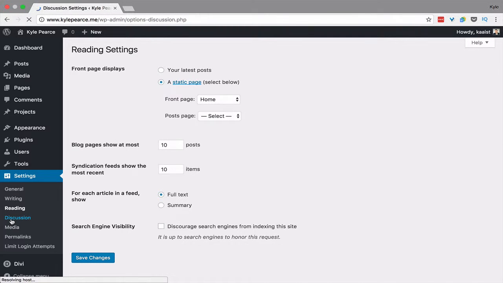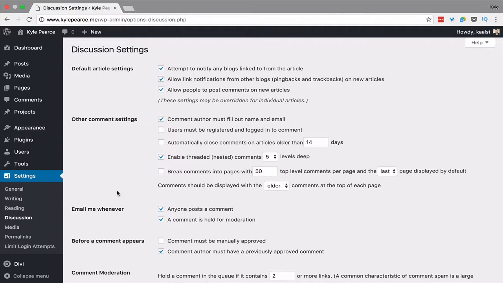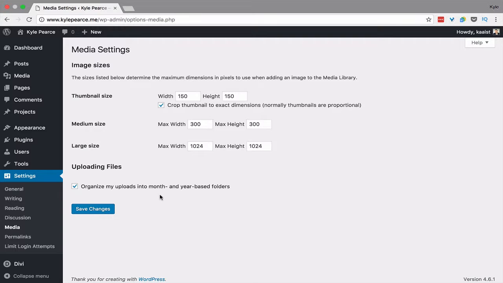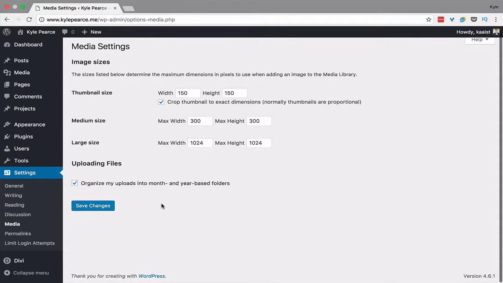Then you got discussion. You can play around with the comment settings. You got media. You can mess around with some thumbnail settings. Generally, I wouldn't modify discussion or media.